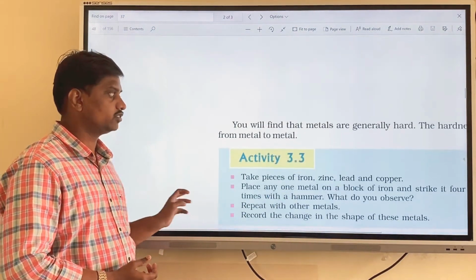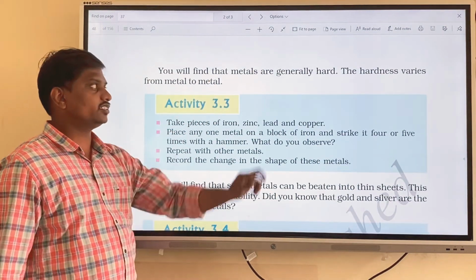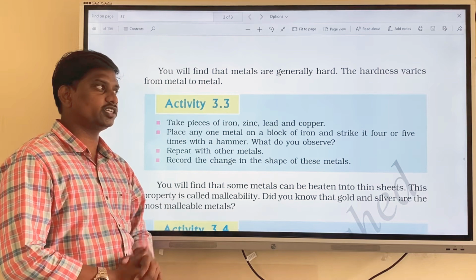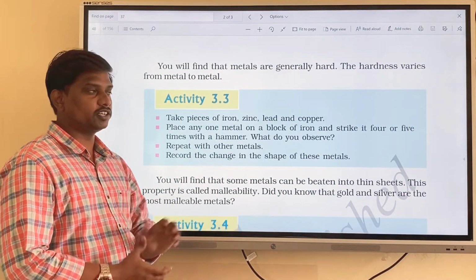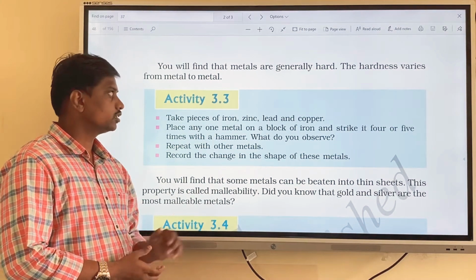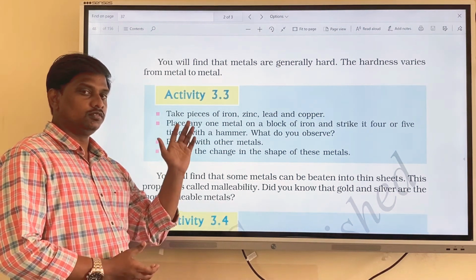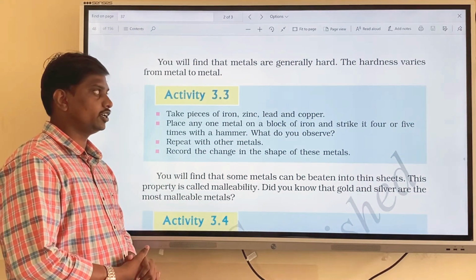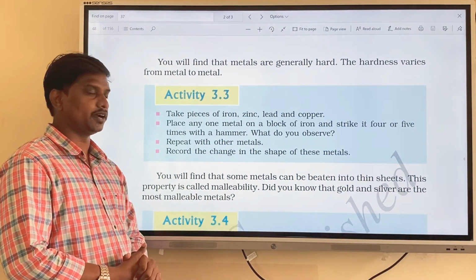The next one is that metals are generally hard in nature. The hardness of metals will vary from one metal to another metal. This is the second physical property of metals.